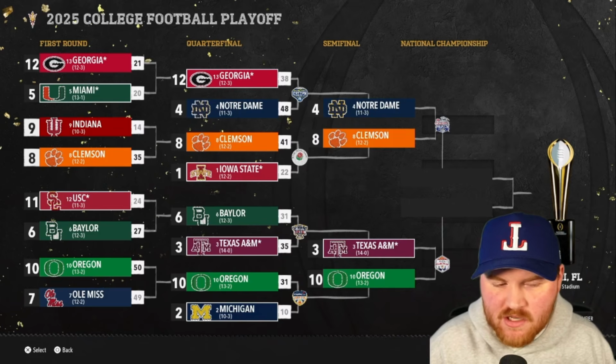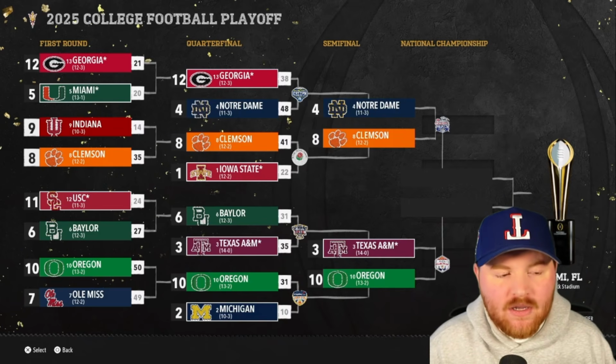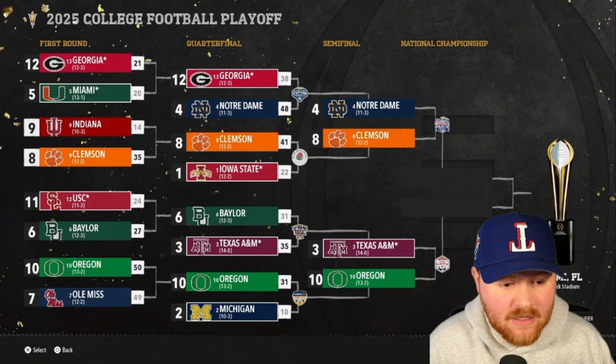Iowa State does not keep the number 1 spot. They lose 41-22 in the Rose Bowl to Clemson. Clemson will take on Notre Dame. We don't get the American matchup. Notre Dame is the 1 Big Ten team that makes it through. They win by 10, 48-38. Notre Dame, Clemson in the Peach Bowl for a chance at the national championship game.